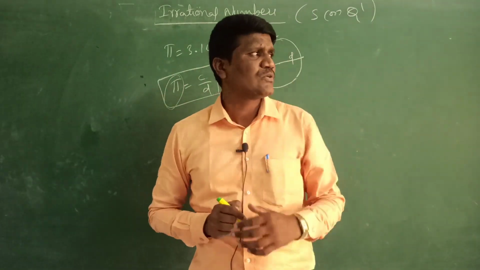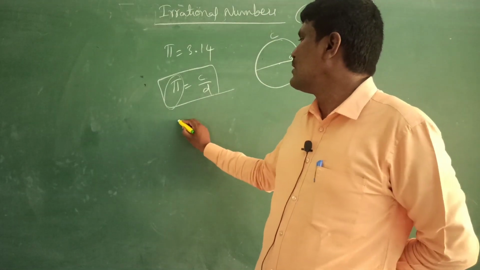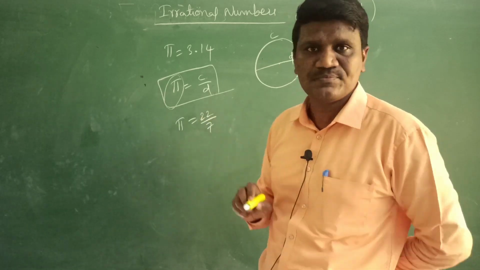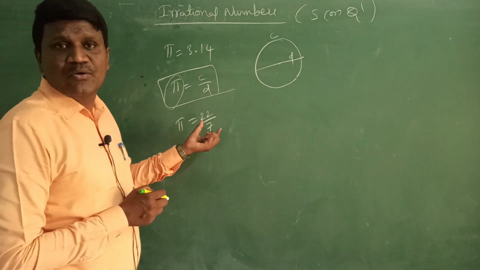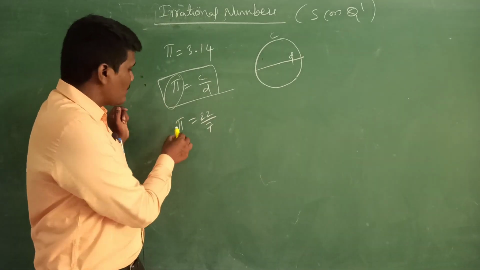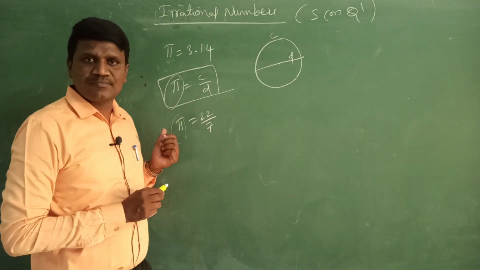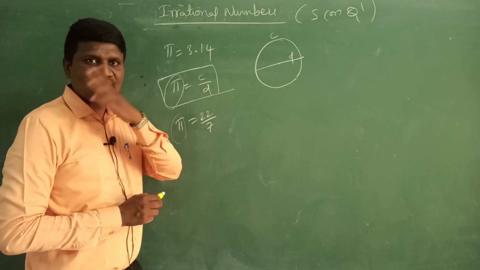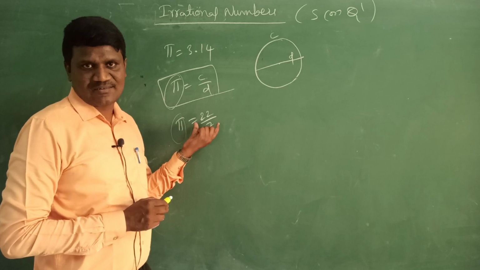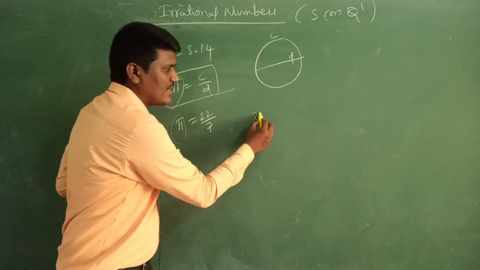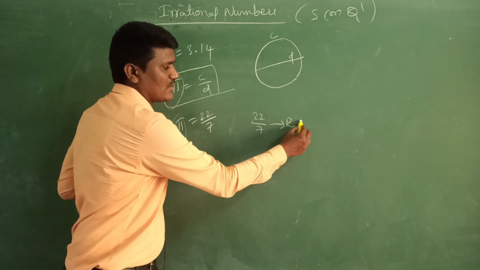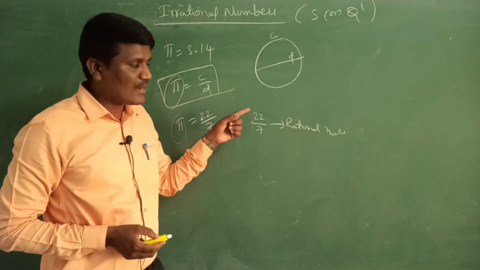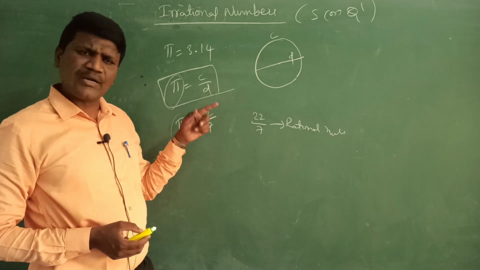Here one more thing you should remember, that generally we denote pi is equal to 22 by 7. So is pi irrational or rational? Pi is irrational. Is 22 by 7 rational or irrational? 22 by 7 is a rational number. Agree? Because it is in the p by q form and p and q are integers.